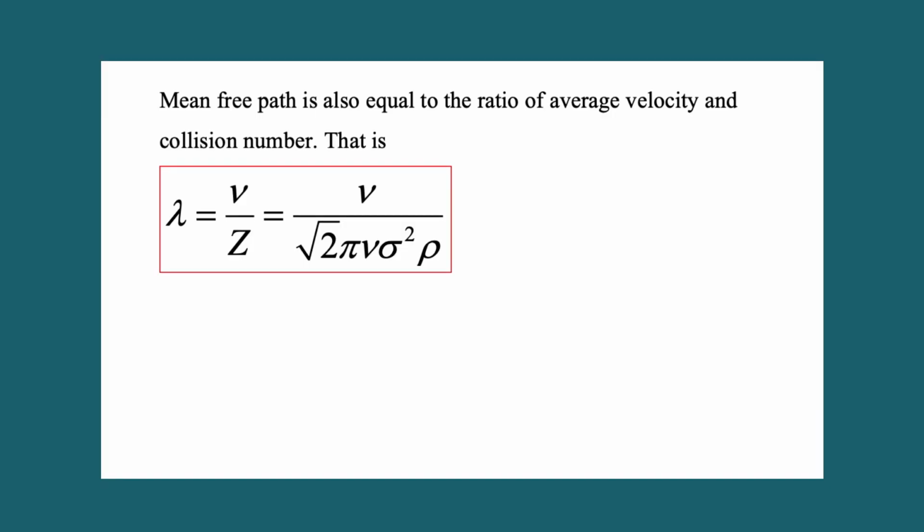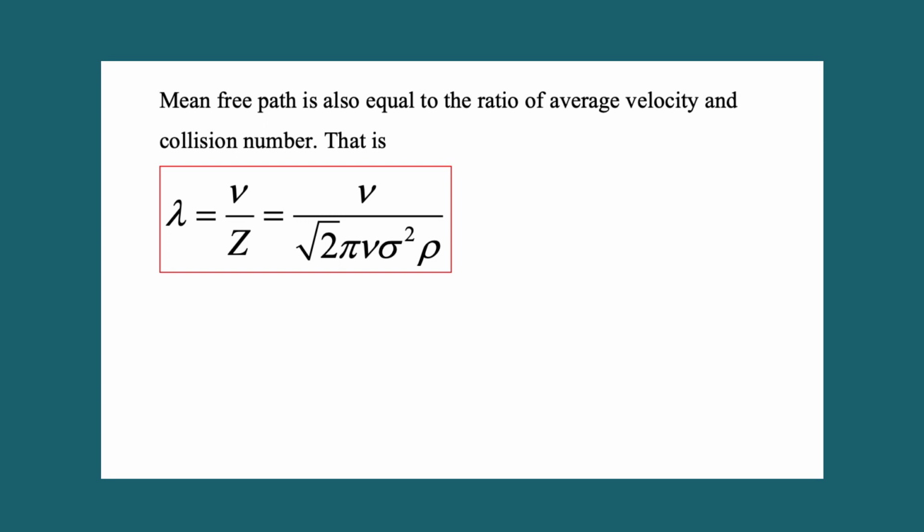Mean free path is also equal to the ratio of average velocity and collision number, that is lambda equal to v by z. Then substitute the value of z, and the equation changes to v divided by root 2 pi v sigma square rho.